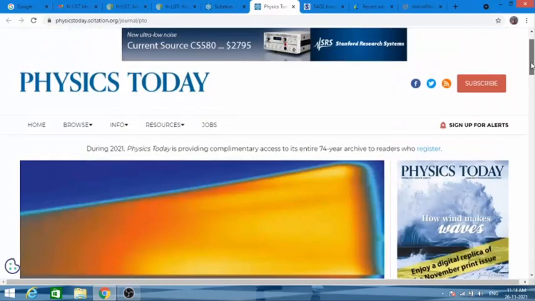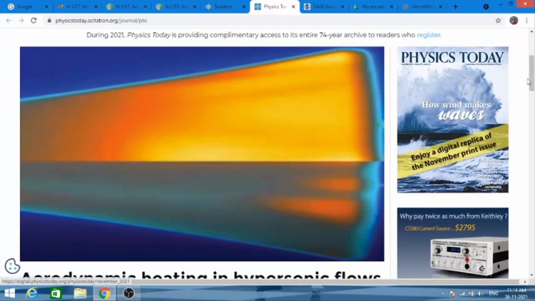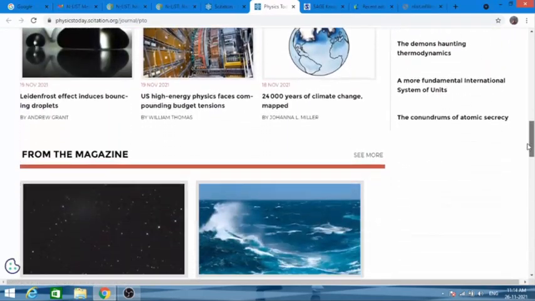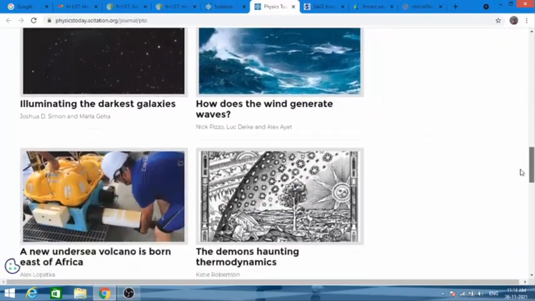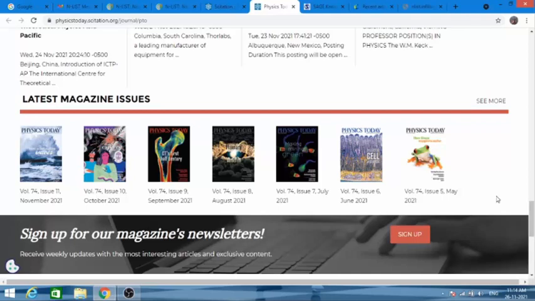Now look, these are the articles available in Physics Today. I open Physics Today here. These are the articles that are available in the latest issues. Now here is the list of latest magazine issues. You can see the November 2021 issue is available here, volume 74, issue 11.